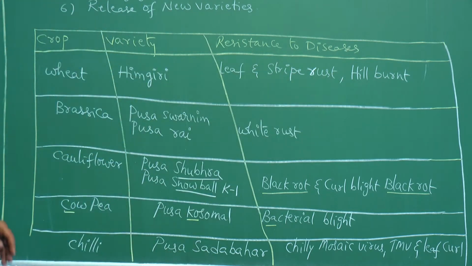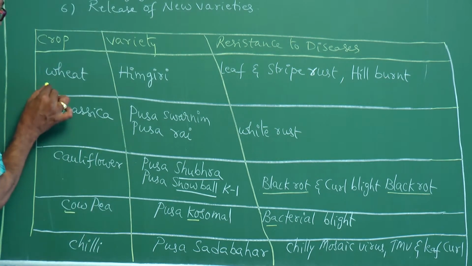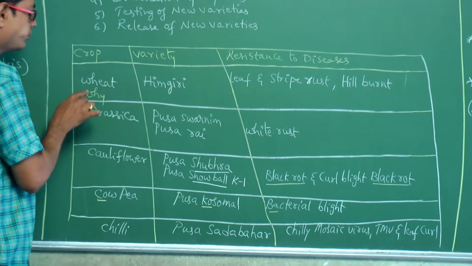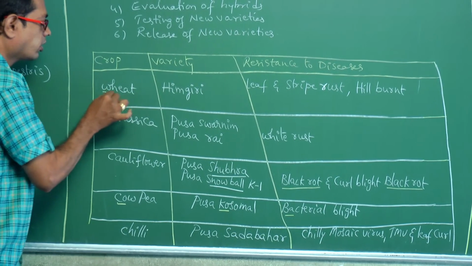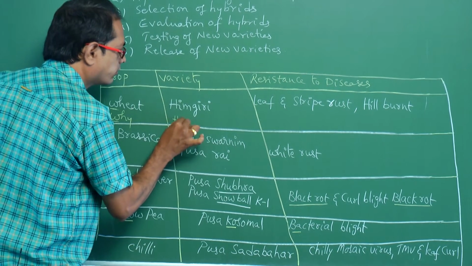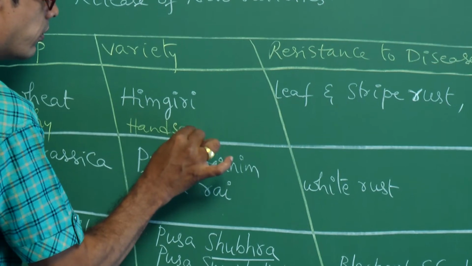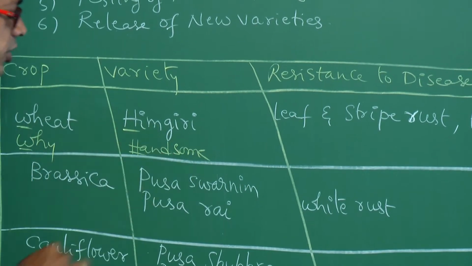How to remember? See, Y, W for W, Y. H for H, like that.